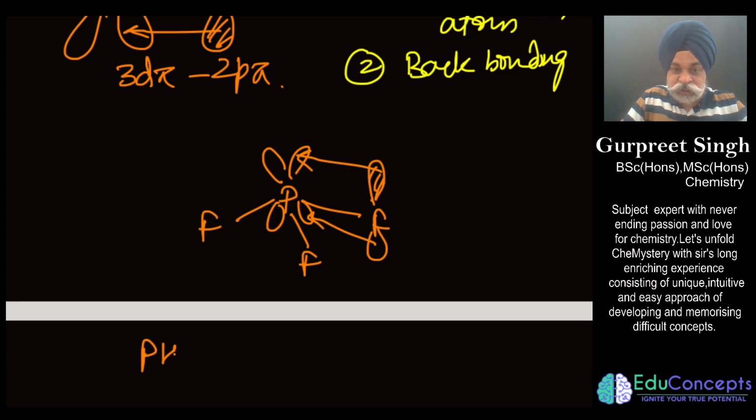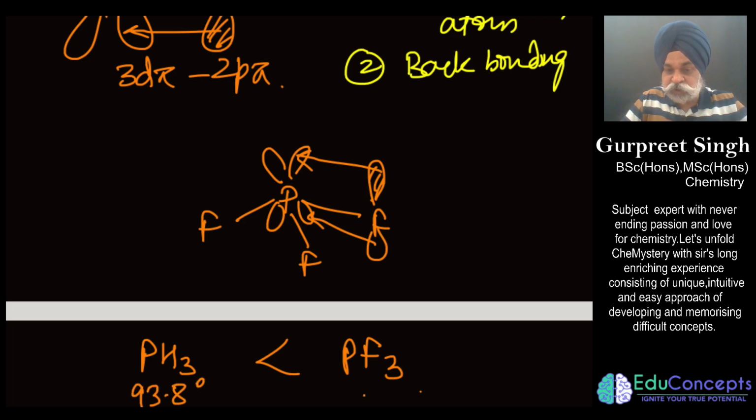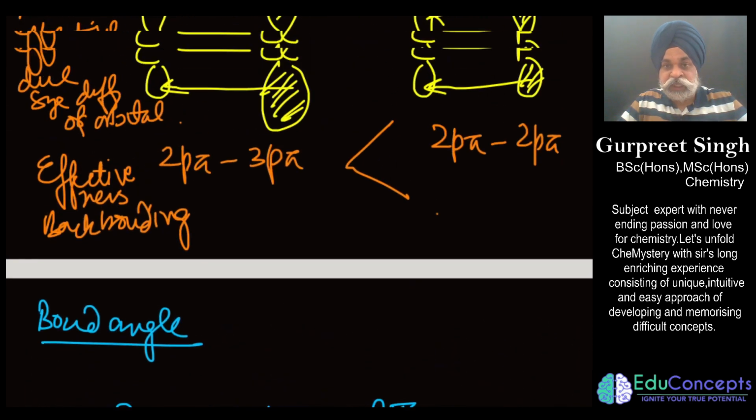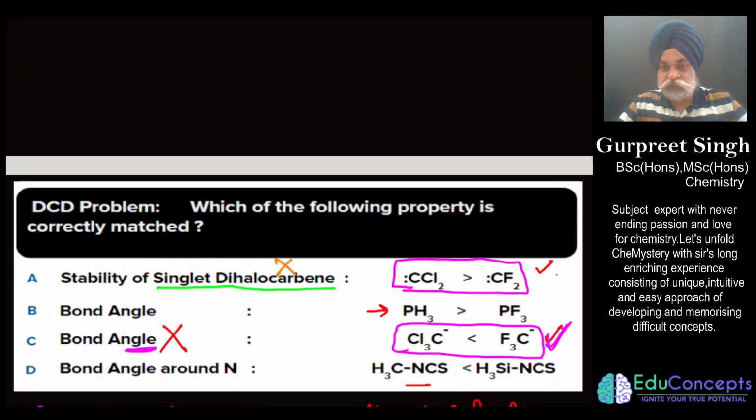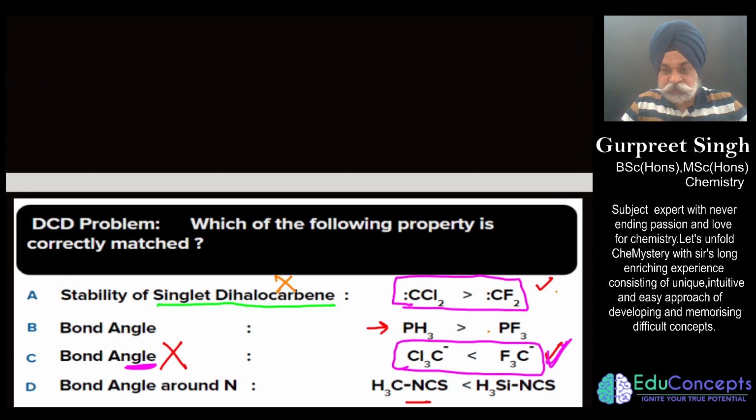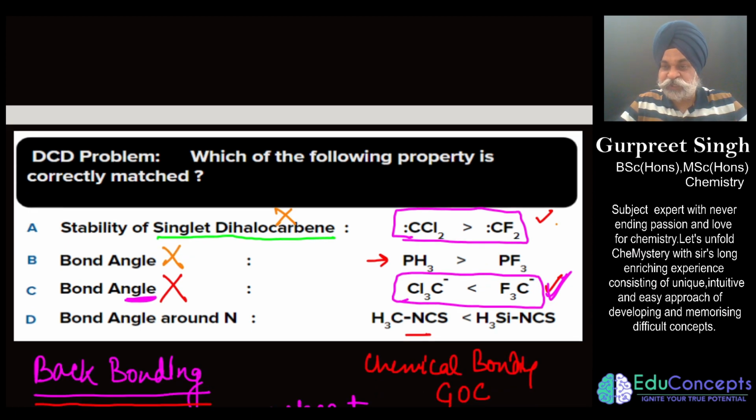So here the answer comes out to be that PF3 is having a greater bond angle as compared to the other, and if I write it, it is almost right: 93.8 and this is 97.8, almost. You need to cross-check it once with the NCERT also. Now the point is, is this option correct or not? Let me check what they have given. We find that PF3 would have the greater bond angle, so this also is a wrong statement. So we have proved that three statements are incorrect, so D would be the answer.